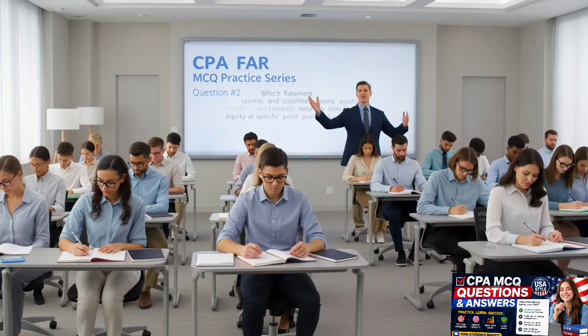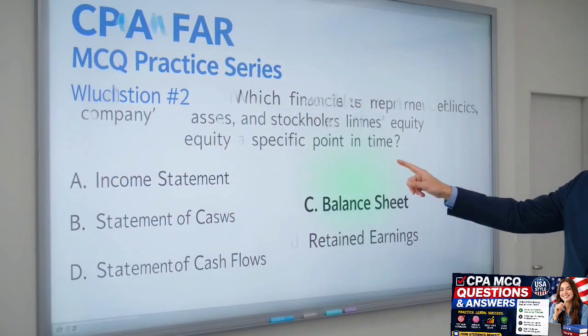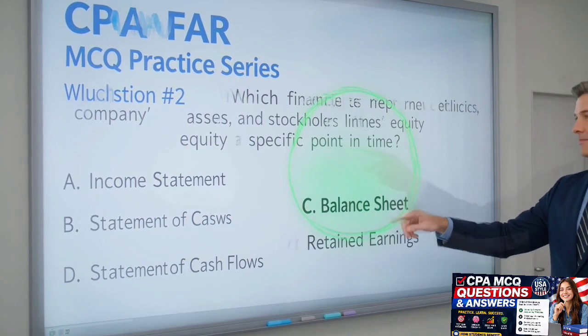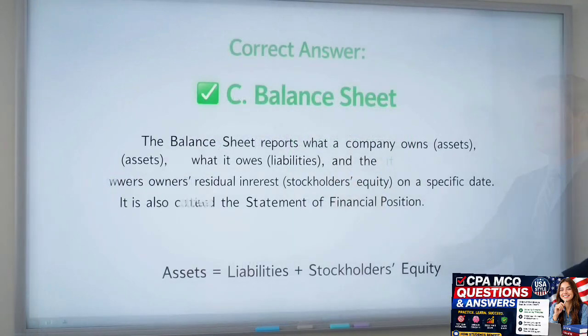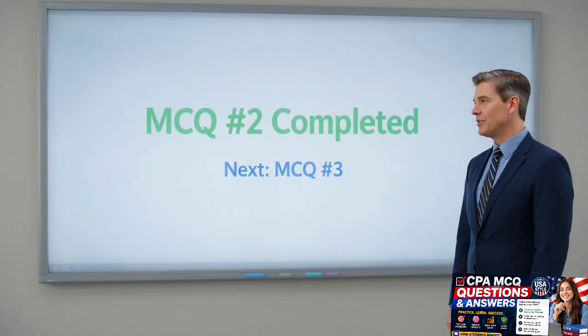Which financial statement reports a company's assets, liabilities, and stockholders' equity at a specific point in time? The correct answer is C, the balance sheet. The balance sheet reports what a company owns, what it owes, and the owner's residual interest on a specific date.